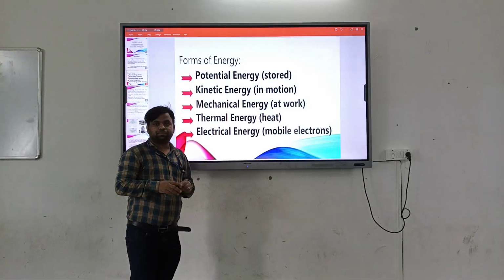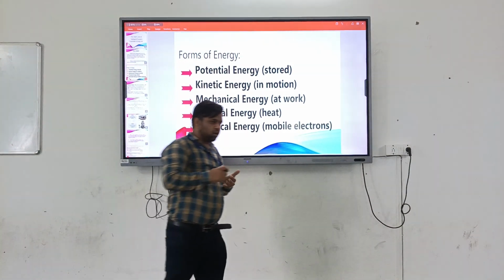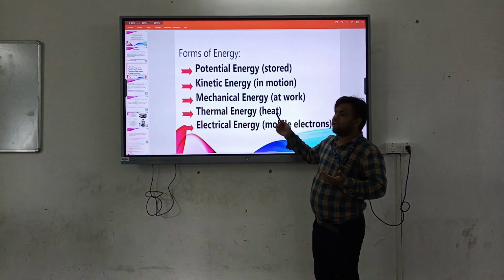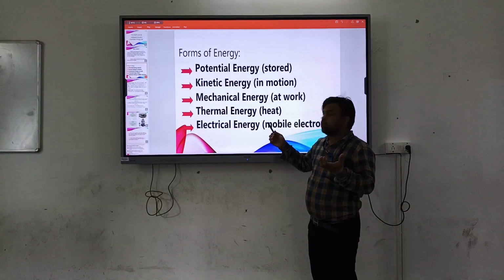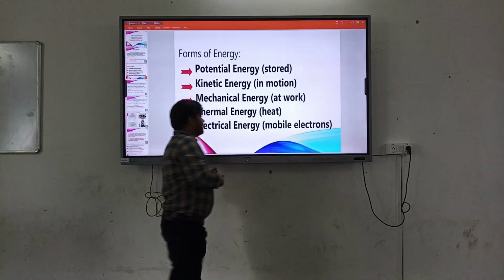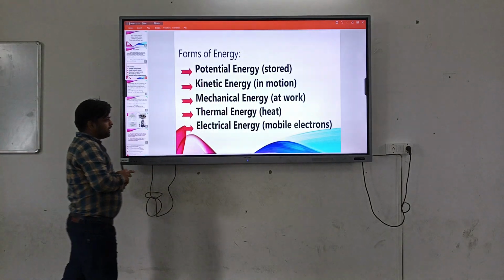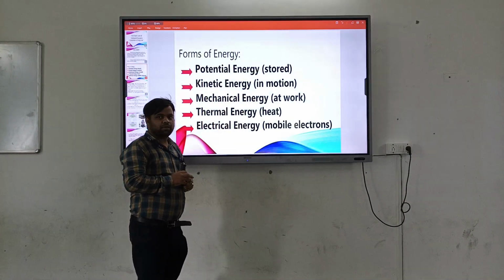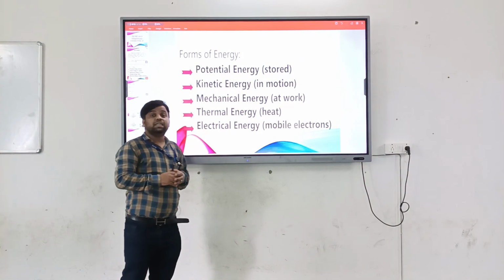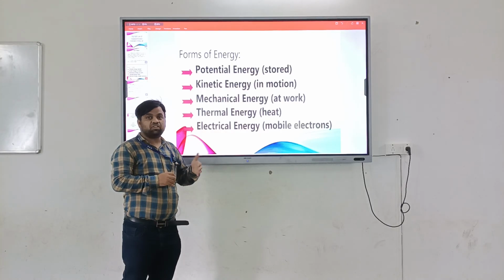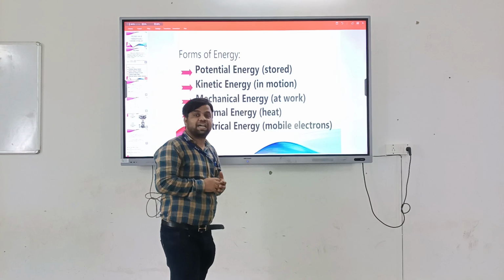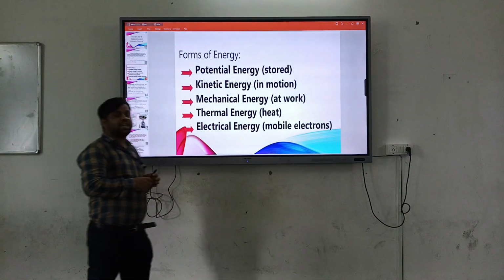Now the thermal energy. Thermal energy is obtained due to heat. If any body contains heat, it has thermal energy in a stored form. Now electrical energy. If you see an electric bulb, electrical energy is due to the flow of charge of mobile electrons. So electrical energy is obtained due to the flow of charge of electrons.